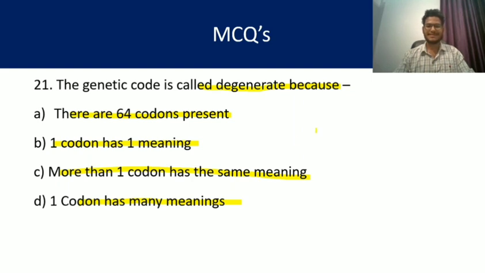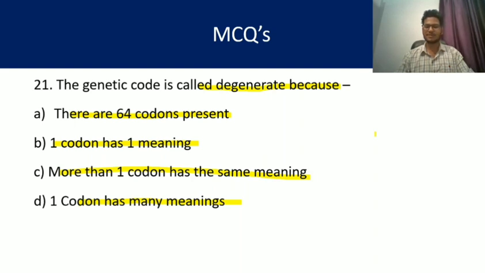We need 20 codons for 20 amino acids, but by using triplet codons we get 64 codons to represent 20 amino acids. So more than one codon has the same meaning. So the answer is C. That is why it is called degenerate, because more than one codon has the same meaning.